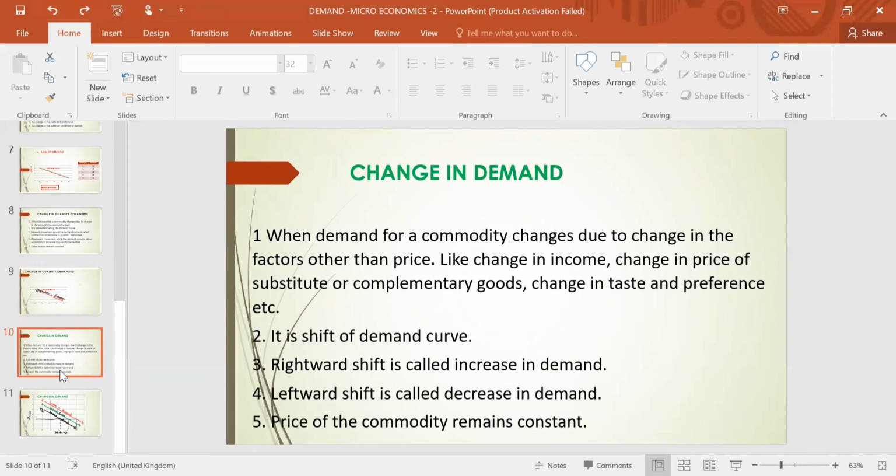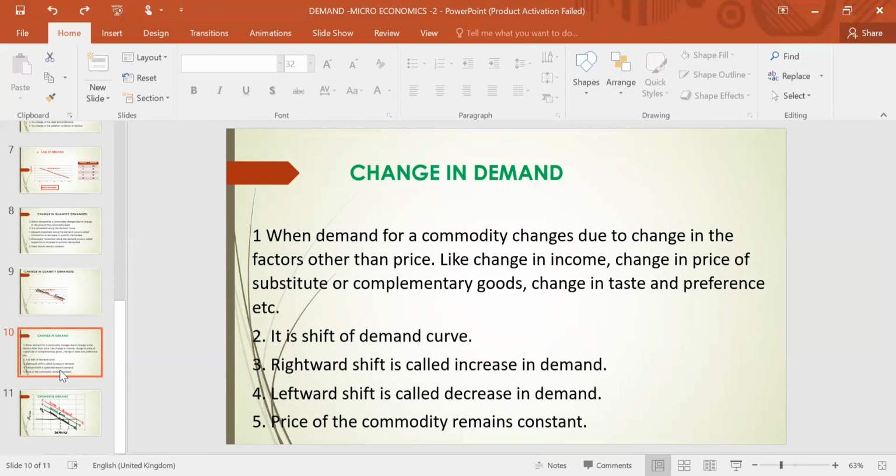If demand for a commodity changes due to change in income, or due to change in the price of substitute good or complementary good, or because of change in taste and preference, then it is called change in demand. Mind it, here price of the commodity remains constant. Other factors are affecting the demand for a commodity.